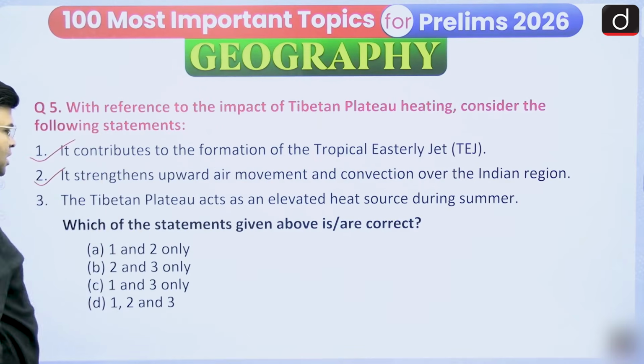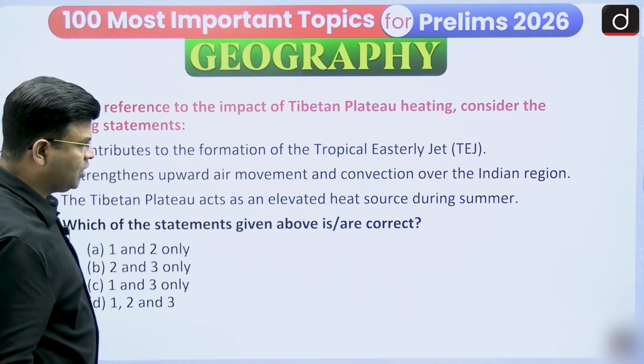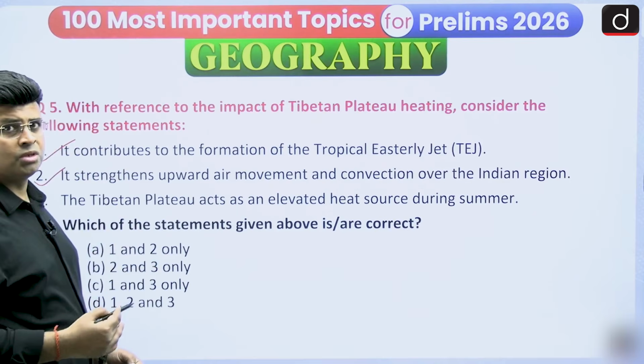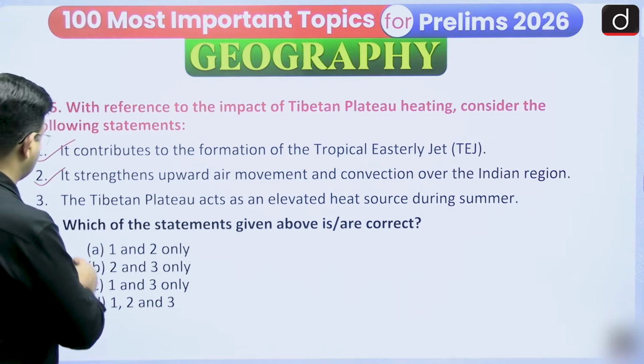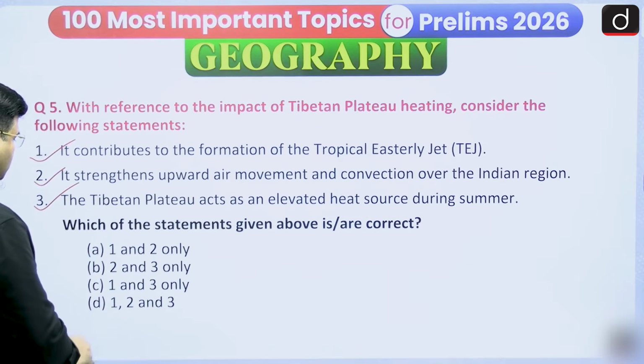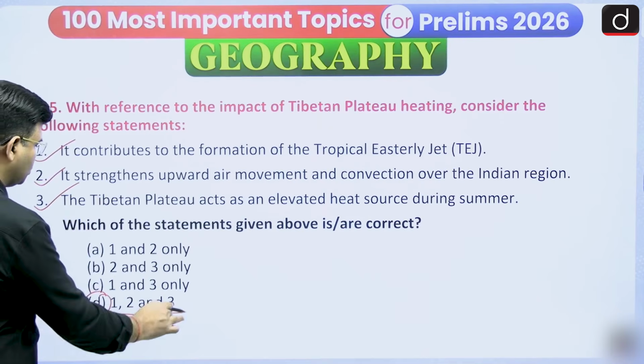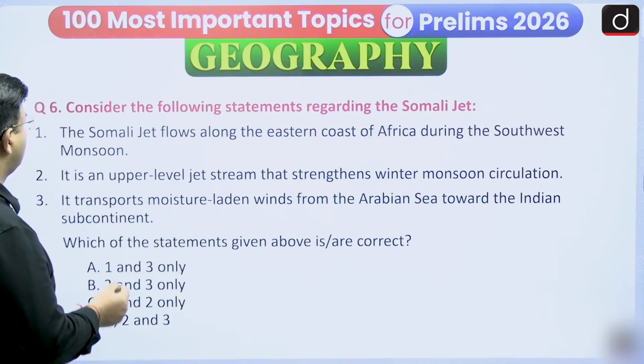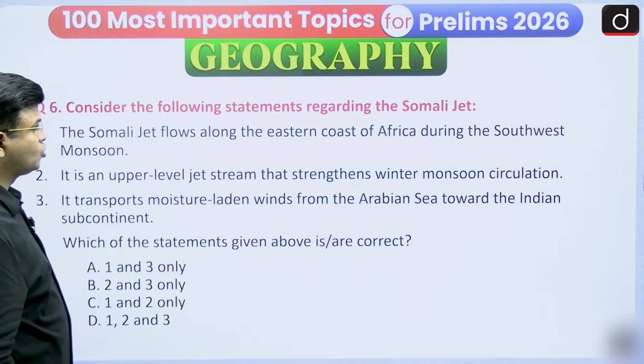Then, the Tibetan plateau acts as an elevated heat source during summer. Yes, it is an elevated heating source during the summer. This statement is also correct, and all the statements, option D, 1, 2 and 3, are correct.